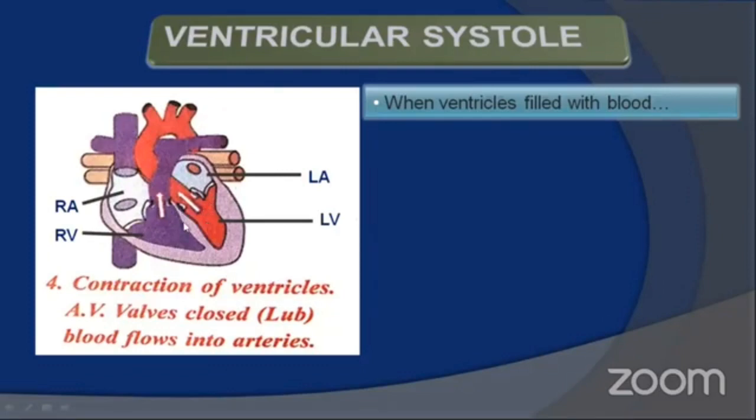And second, the action potential is transferred to the muscular wall of the ventricles through the Purkinje fibers, which causes depolarization of the muscular wall, and the muscles undergo contraction. So now the ventricles are undergoing contraction, which starts pushing blood forward. Where do the ventricles have to send the blood?